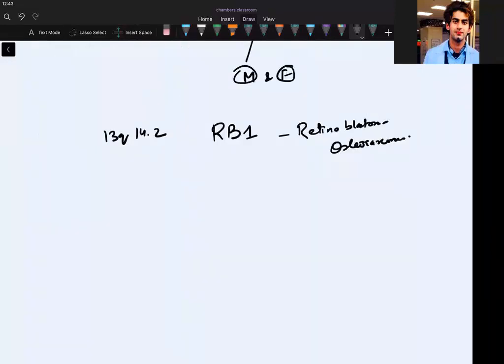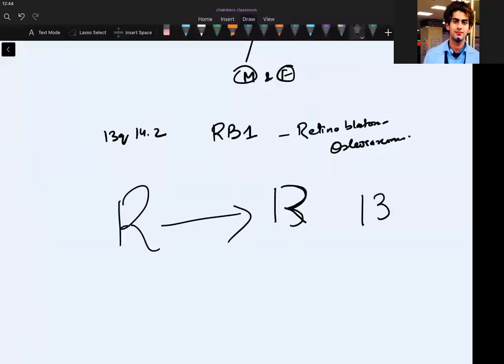Retinoblastoma can be remembered like this. If I write R for retinoblastoma, it is written like 13. Is it like 13 or not, guys? This is your 13. So osteosarcoma also you can remember.